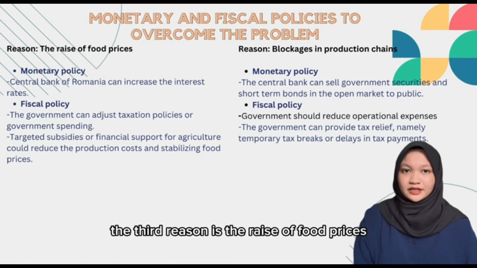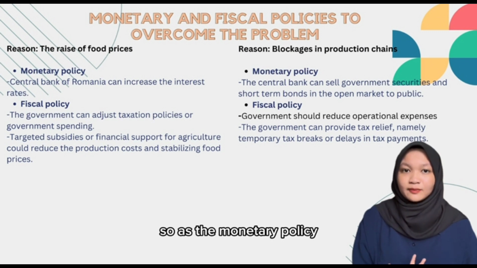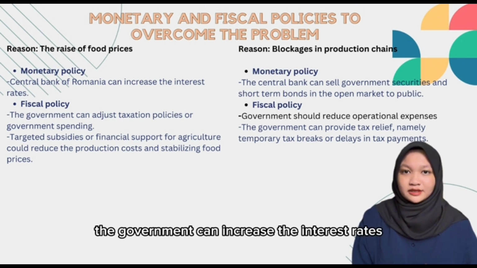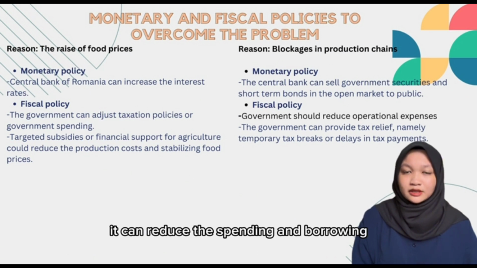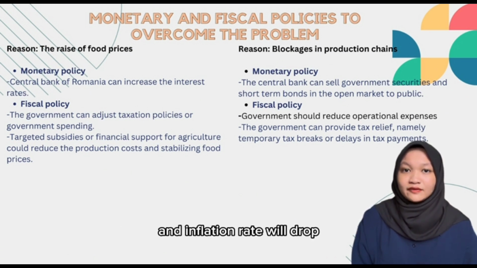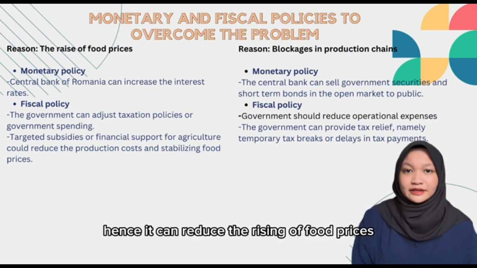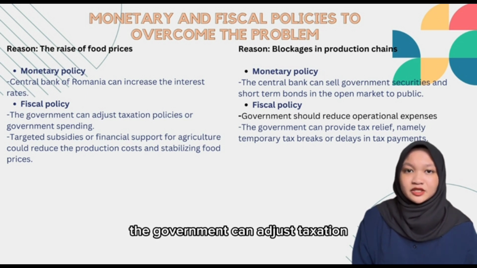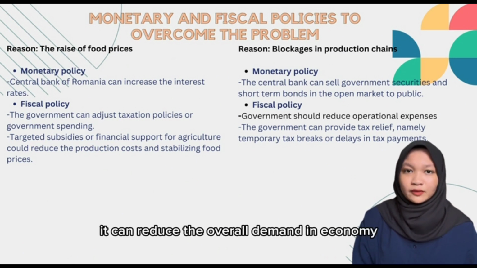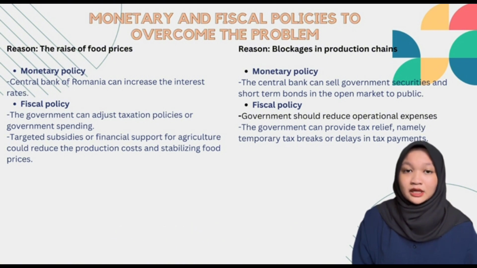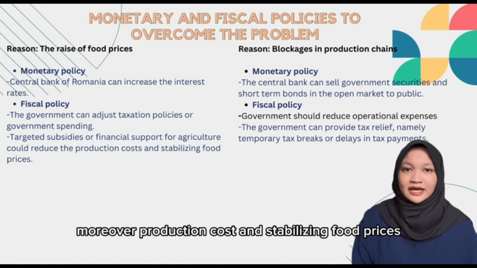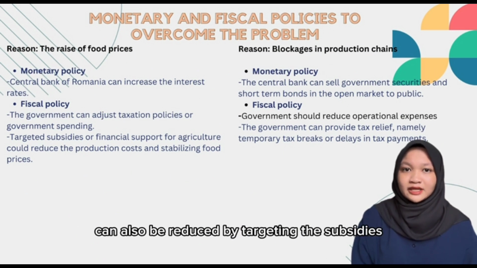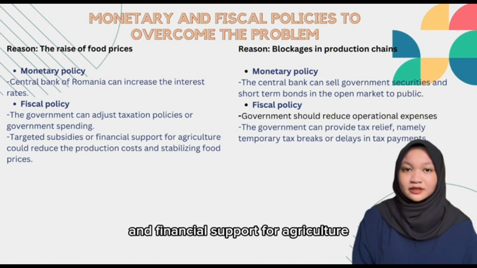The third reason is the rise of food prices. So, as the monetary policy, the government can increase the interest rates. It can reduce the spending and borrowing, so that the aggregate demand will reduce and the inflation rate will drop. Hence, it can reduce the rising of food prices. As the fiscal policy, the government can adjust taxation policies or government spending. By increasing tax or reducing government expenditure, it can reduce the overall demand in the economy and decrease the inflationary pressures. Moreover, production costs and food prices can also be stabilized by targeting subsidies and financial support for agriculture.